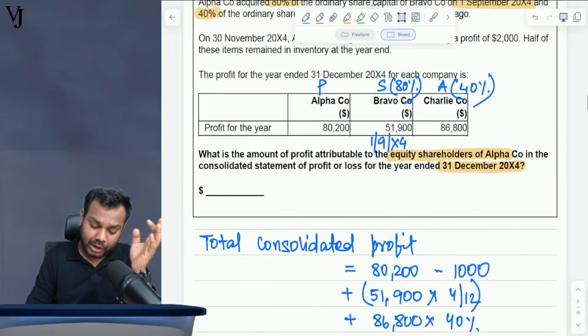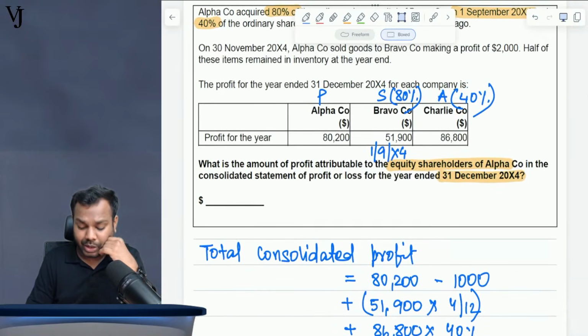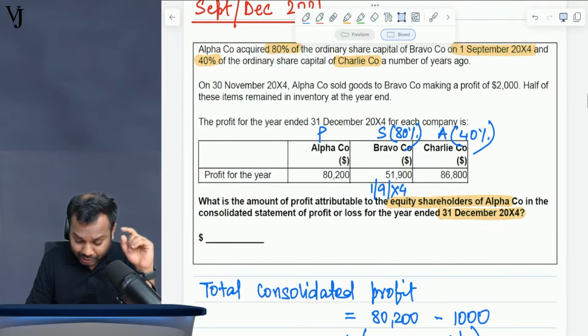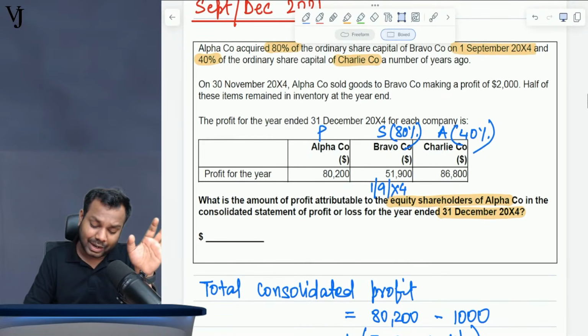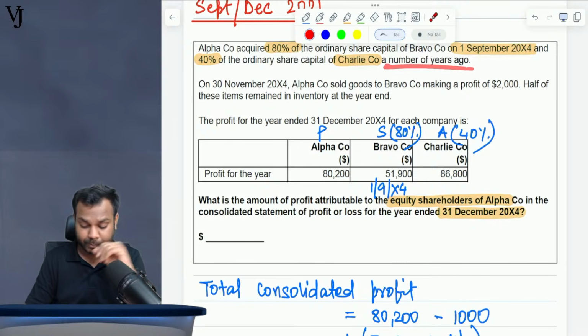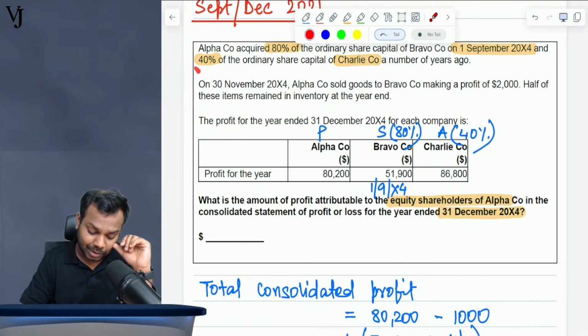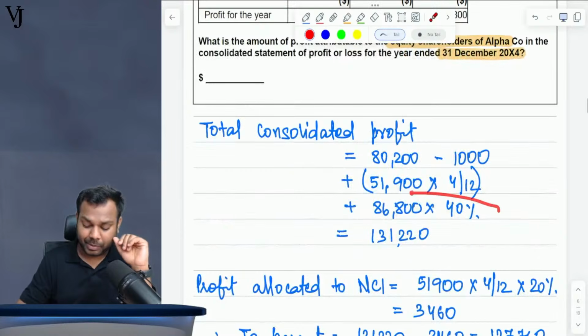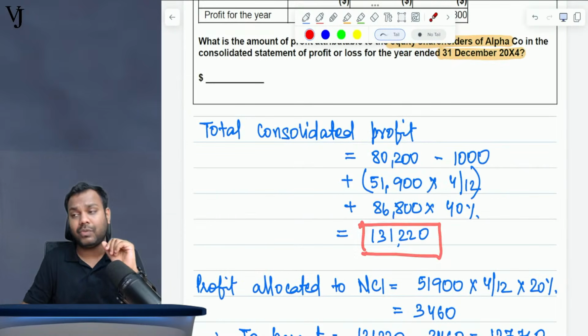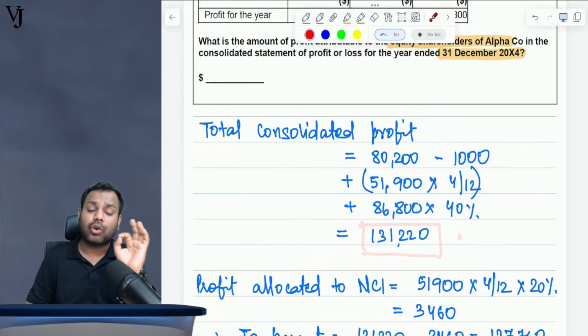Now, what about Charlie? 86,800. Did we acquire it in this year? No. It was acquired a number of years ago. So what is the holding of Charlie company? 40%. So let's take 40% of 86,800. So total consolidated profit is 131,220.